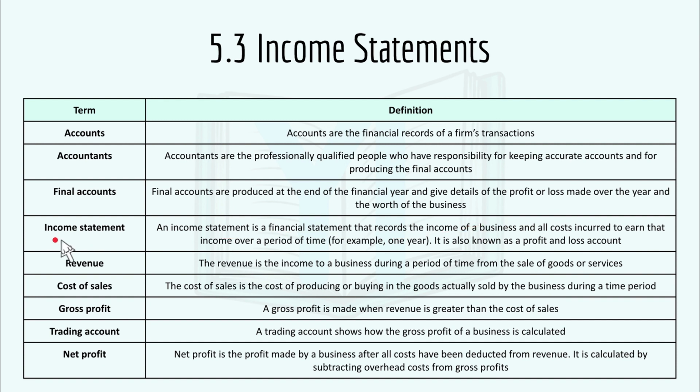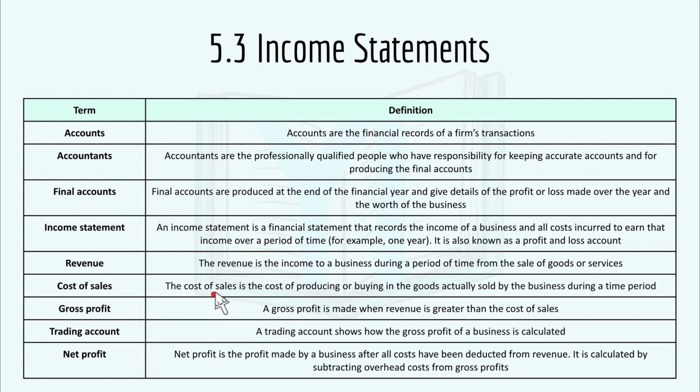Then we have income statement. An income statement is a financial statement that records the income of a business and all costs incurred to earn the income over a period of time, for example 1 year. And it's also known as the profit and loss account. Then we have revenue. The revenue is the income to a business during a period of time from the sales of goods or services.